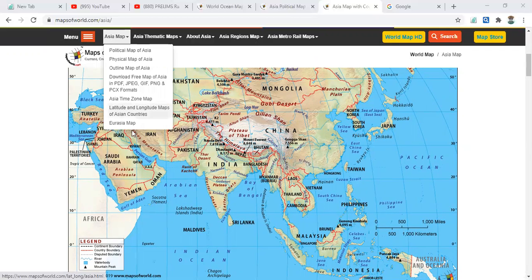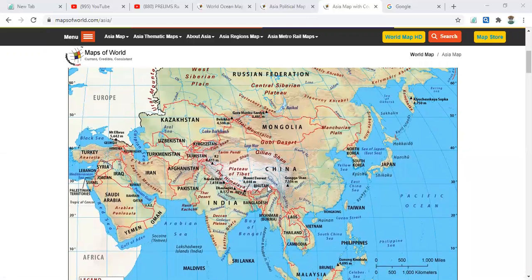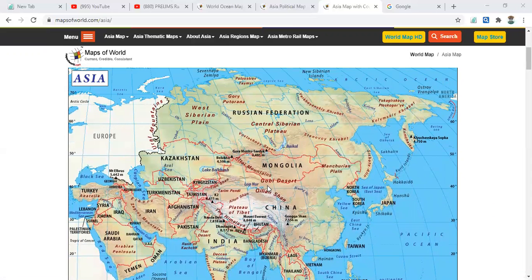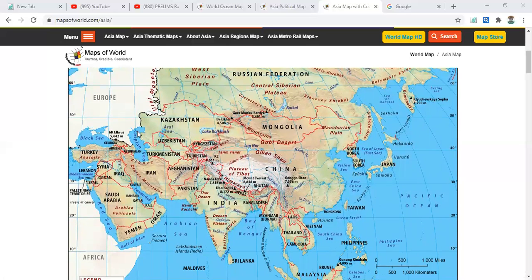Dear friends, here we have to see the major seas. Here is the Caspian Sea. It is connected with Europe and Asia, and the Black Sea as well, connecting Europe with Asia and Turkey. The major important point here is that Turkey and Russia are part of Europe as well as the Asian continent.